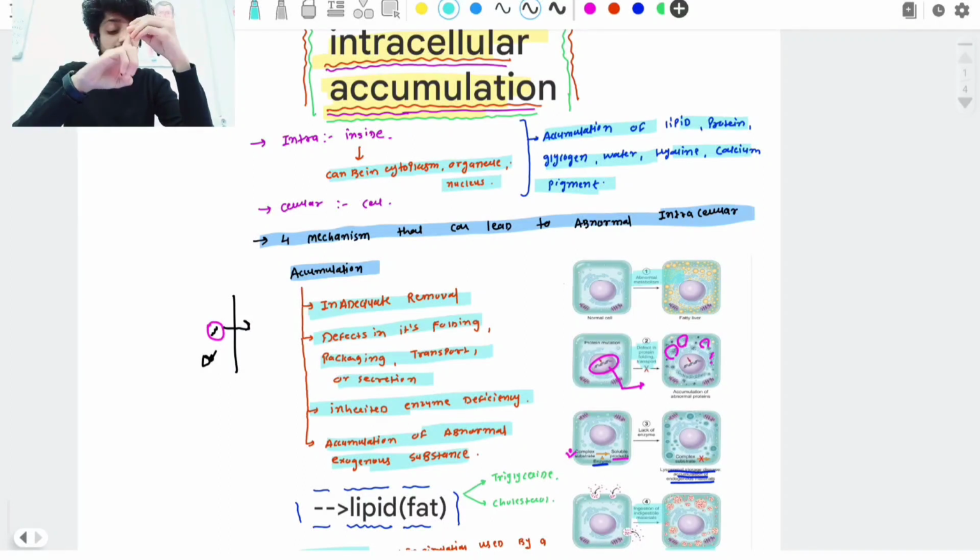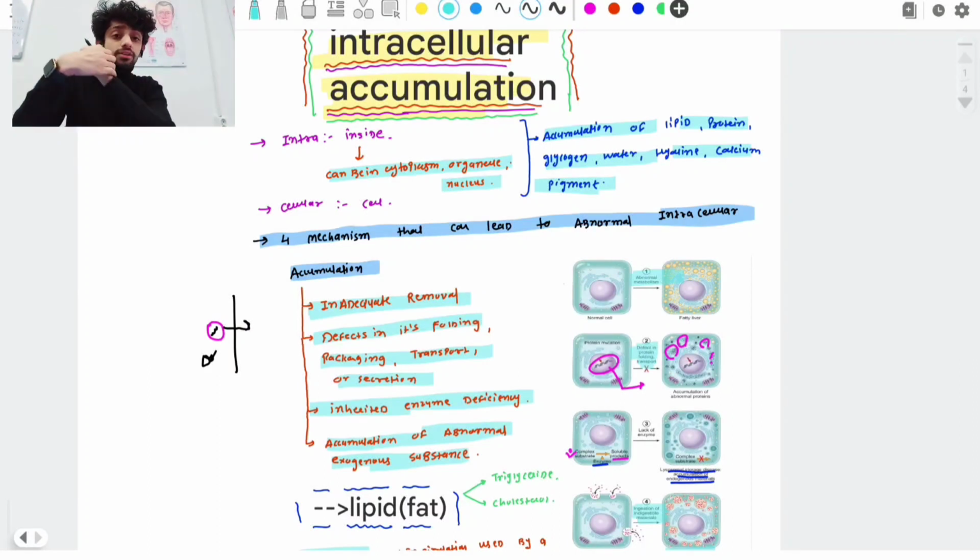Number one, inadequate removal, a defect at the metabolism level. Second one is what? A defect in protein, a defect at the level of protein folding. If the protein is not properly folded, it is not able to go out from the cell and it remains inside and accumulates inside the cell. And what is the third one? The third one is inherited enzyme deficiency. Normally when any product is formed, it is in a complex form.